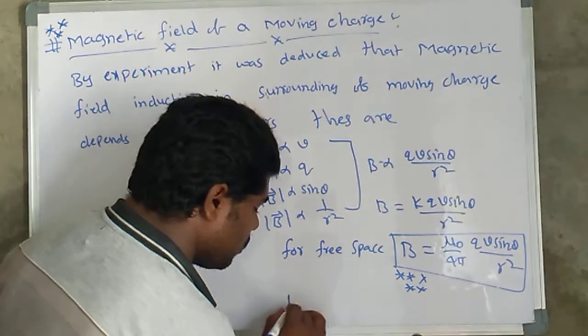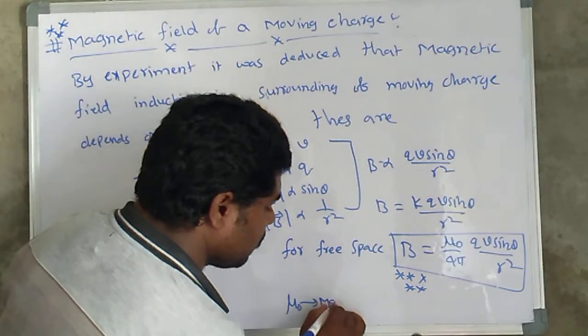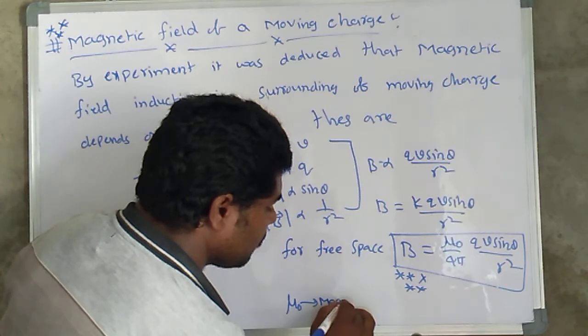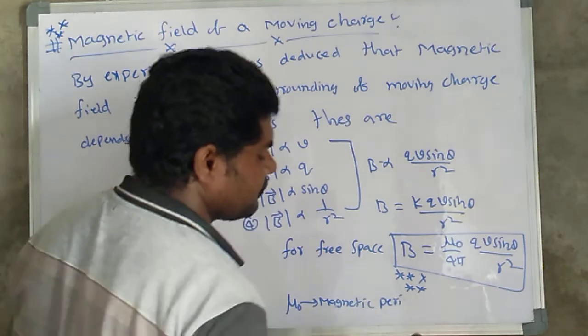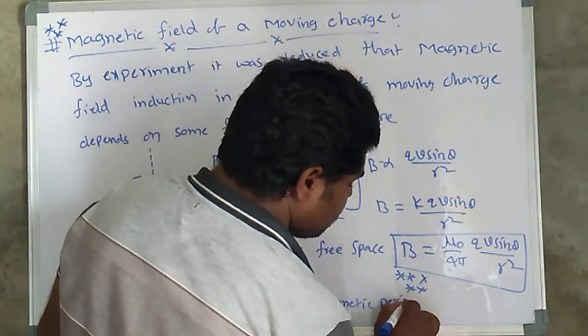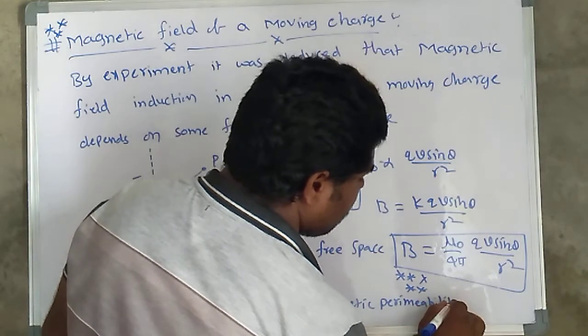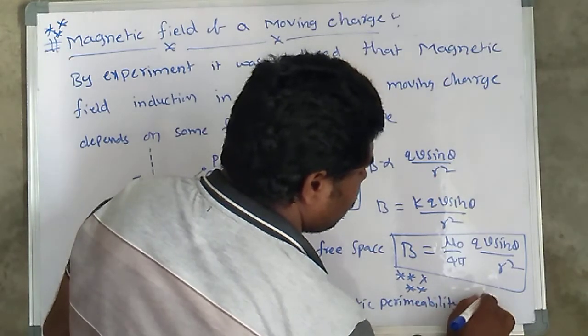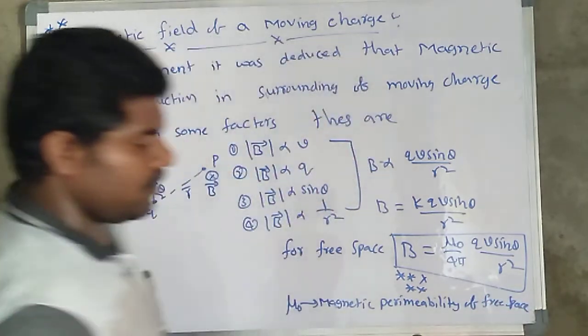So here mu naught is the magnetic permeability of free space.